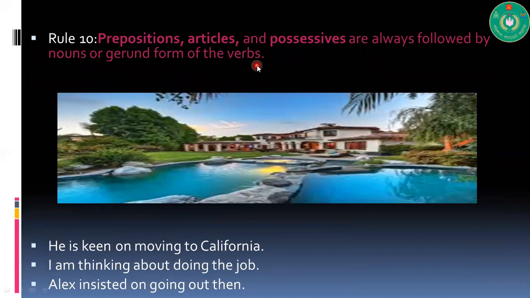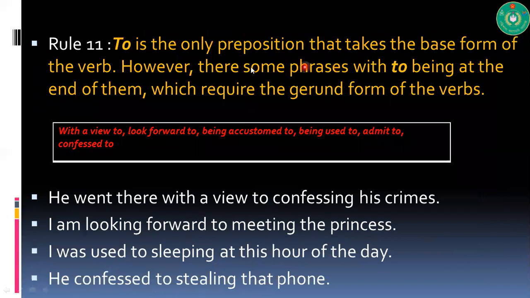Prepositions, articles, possessives are always followed by nouns or gerund form of the verbs. He is keen on moving to California. I'm thinking about doing the job. Alex insisted on going out then. The prepositions, articles, possessives are always followed by nouns or gerund form of the verb. That's the rule. Now, another interesting part: to is the only preposition that takes base form of the verb.